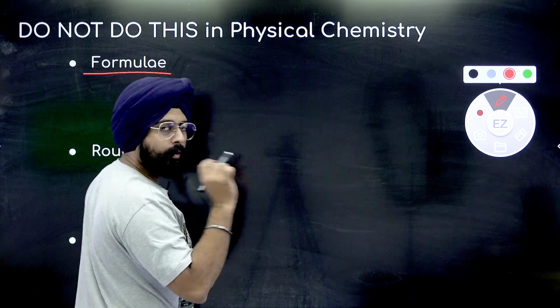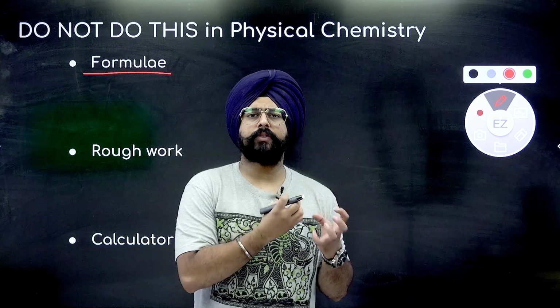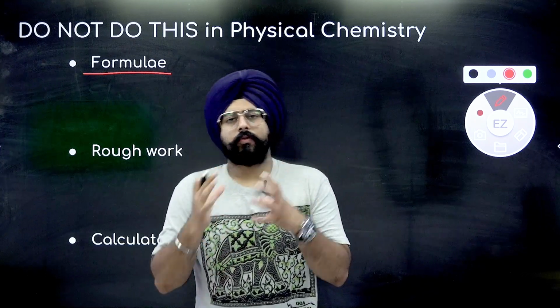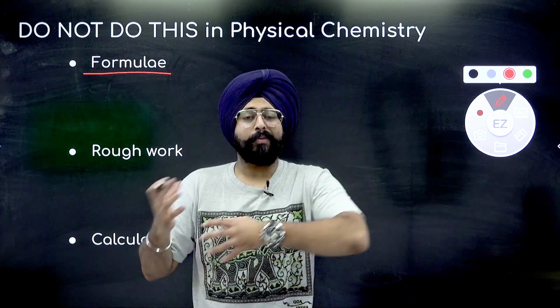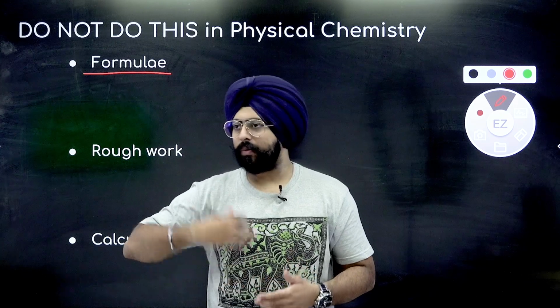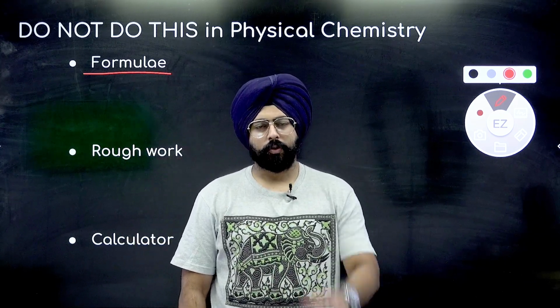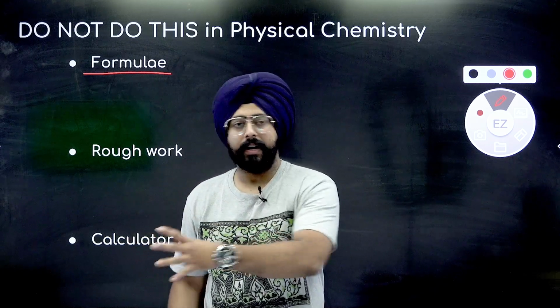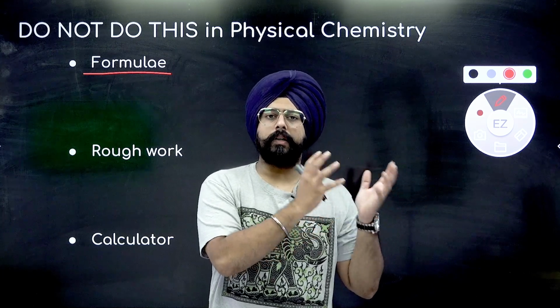But you know what happens when we try to memorize formulae? We forget the reason behind the formula. We forget the explanation to that formula. We forget how that formula was derived. So the reason, the derivation, the logic behind the formula is much more important than the formula itself.